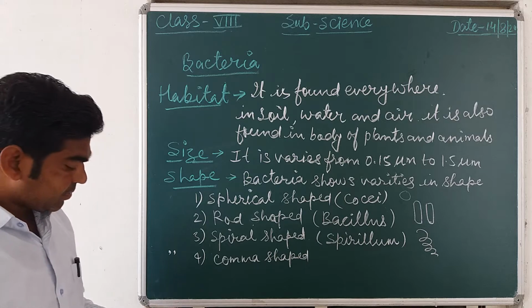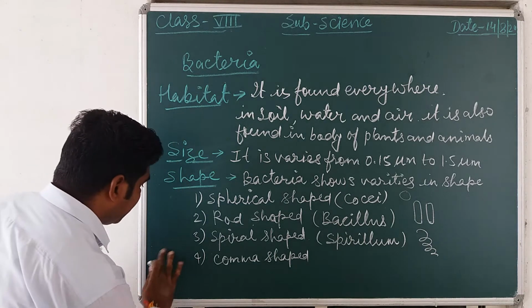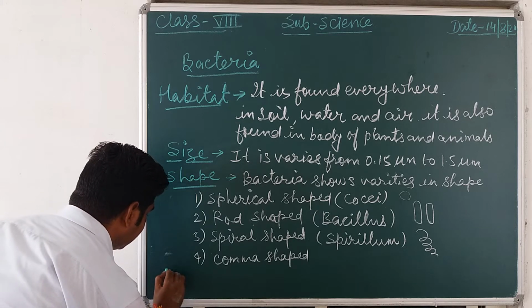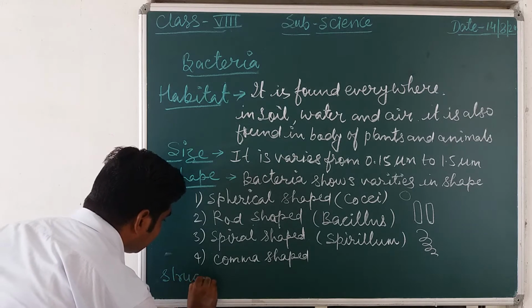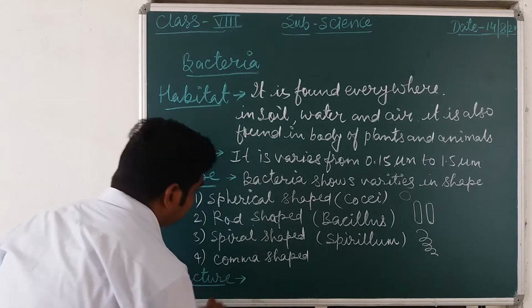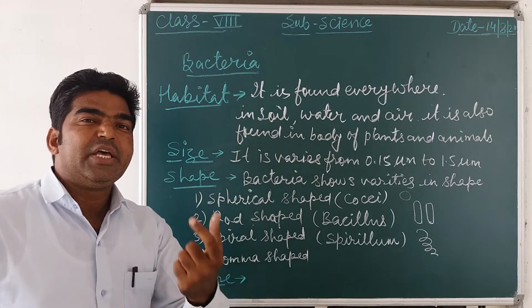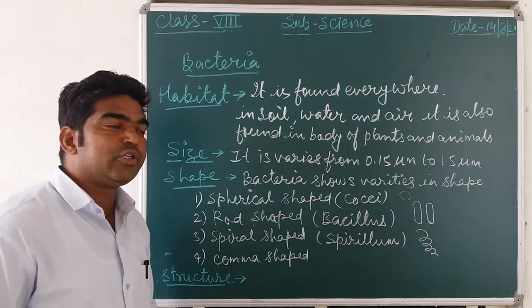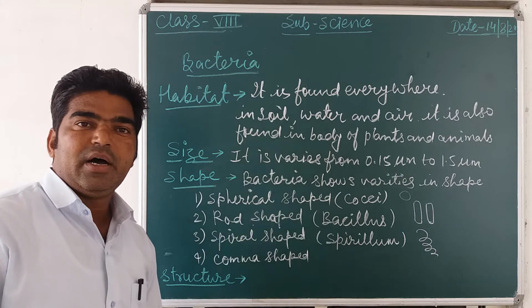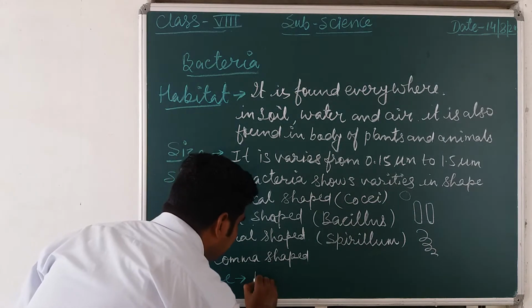Now next is what? Structure. The body organization of a bacteria is what? Bacteria is a unicellular organism and it shows a prokaryotic organization of the body. So bacteria is a unicellular organism.